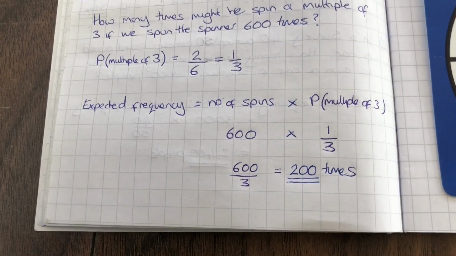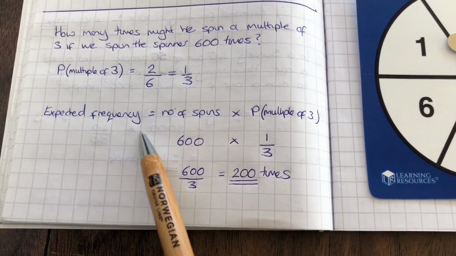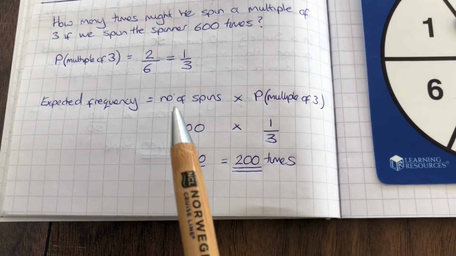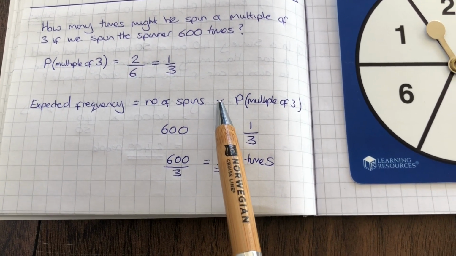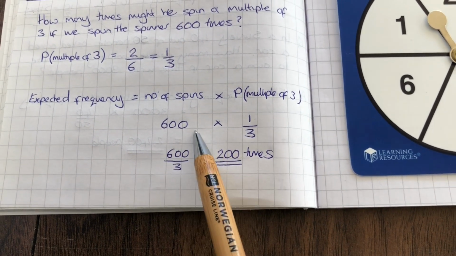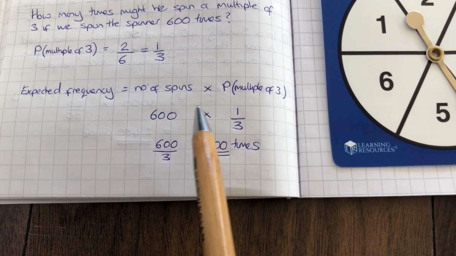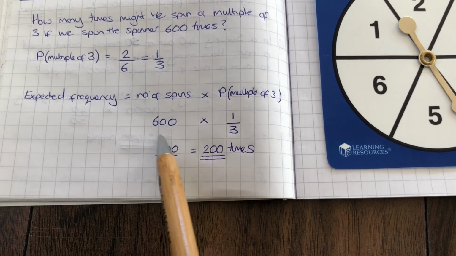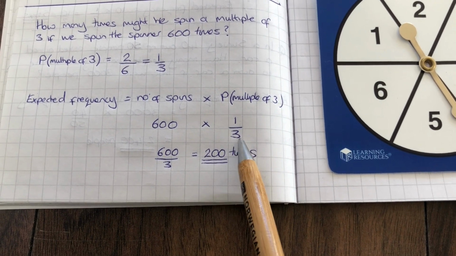So our expected frequency then, we know is how many spins we're thinking of doing. Well, we want to know how many out of 600. So 600 times the theoretical probability, which we've just calculated, of 1/3. So 1/3 of 600 should be a multiple of 3. And we know that when we multiply a fraction by a whole number, it's the same as simply multiplying the whole number by the top numerator over the same denominator.